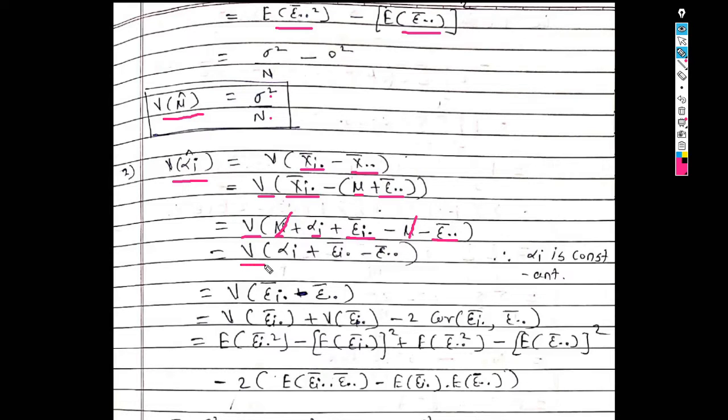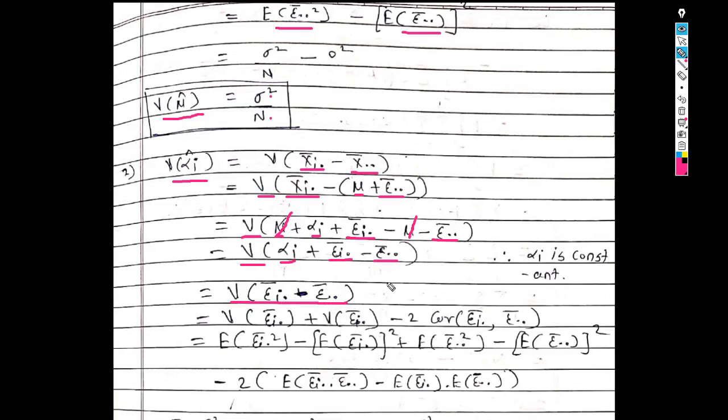So the remaining term is the variance of alpha i plus epsilon i dot bar minus epsilon dot dot bar. Now here alpha i is a constant term and the variance of a constant term is 0. So the remaining term is the variance of epsilon i dot bar minus epsilon dot dot bar.